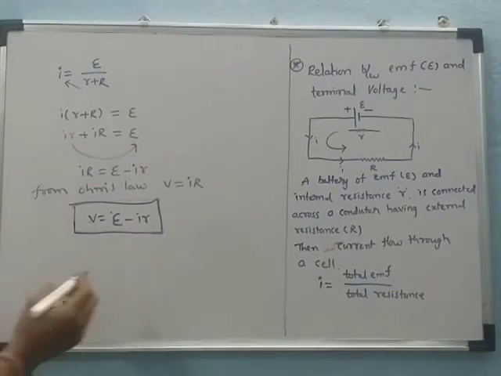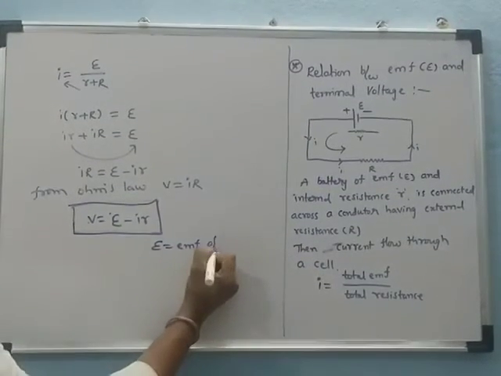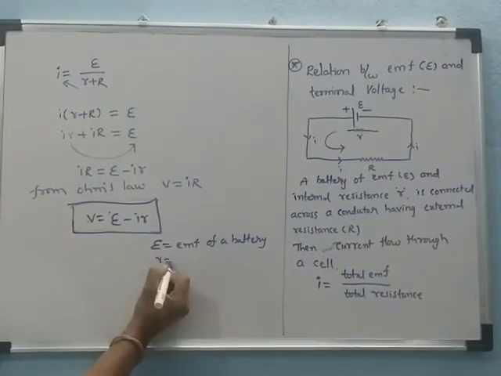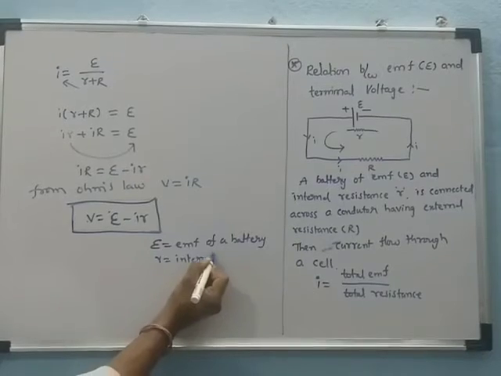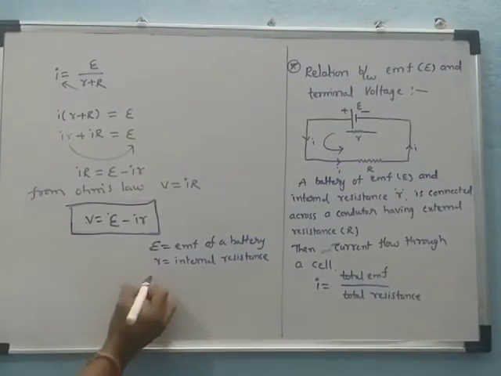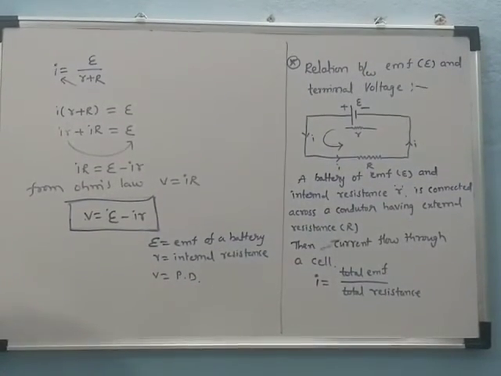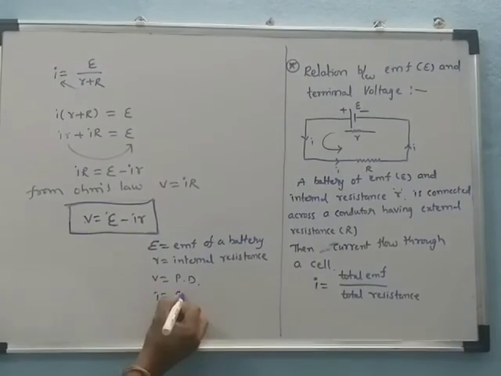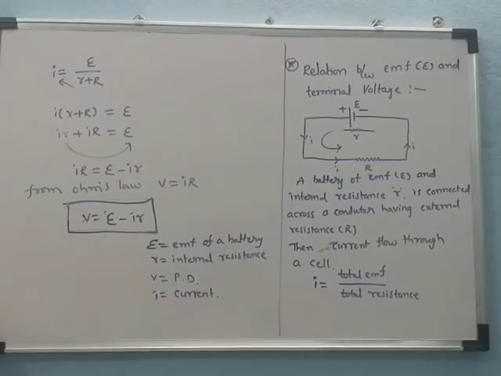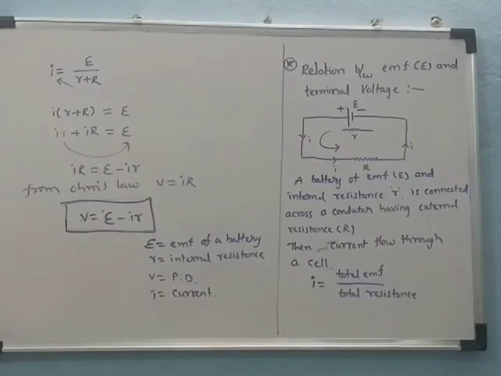Here E is the EMF of the battery, small r is the internal resistance, V is the potential difference, and I is the current. This is the relation between EMF and terminal voltage: V is equal to E minus Ir.